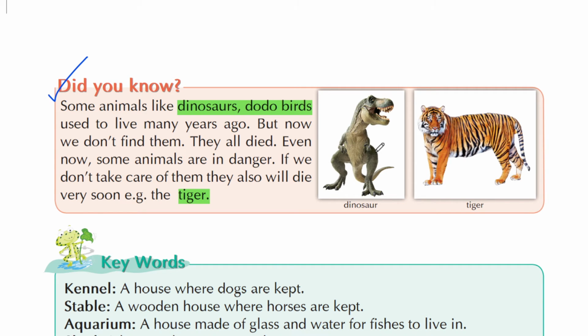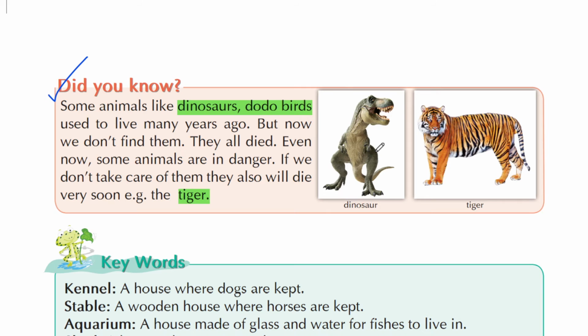So, it is very clear that we should take care of our pet animals, as well as the wild animals that are living in the jungle. We have to protect them from poaching, hunting, etc. Because these practices are responsible for their lesser numbers.